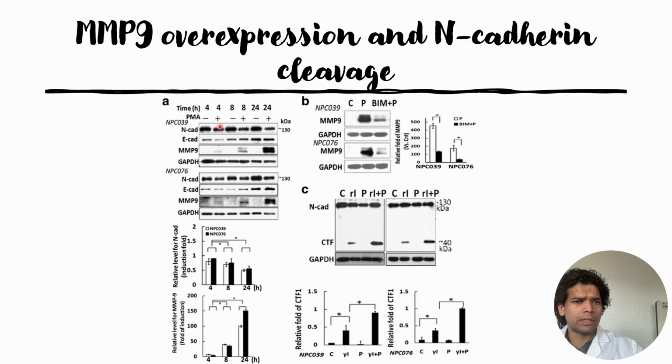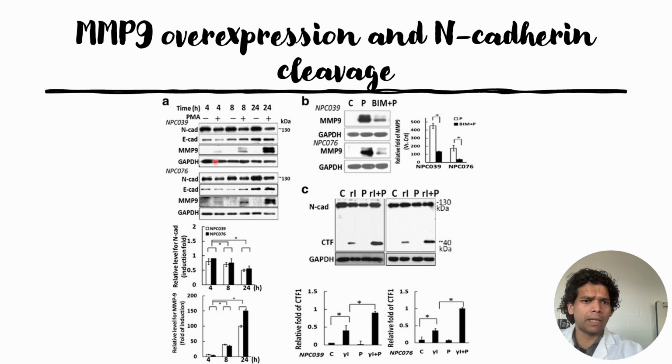When they did it for 4 hours in the presence of PMA, there is a slight decrease in the N-Cadherin, and the E-cadherin signal also seems to go down, but in the text they said that it does not affect E-cadherin, because maybe for other time intervals they do not see any changes. That's why they said it.